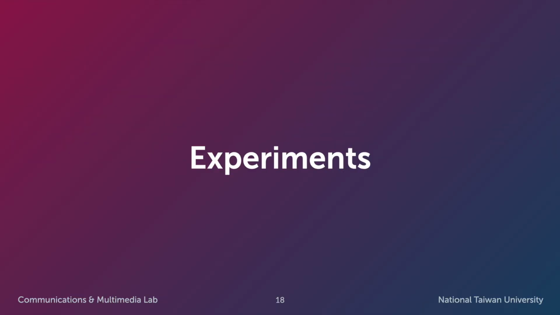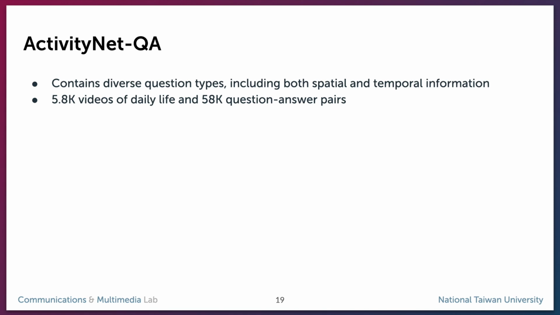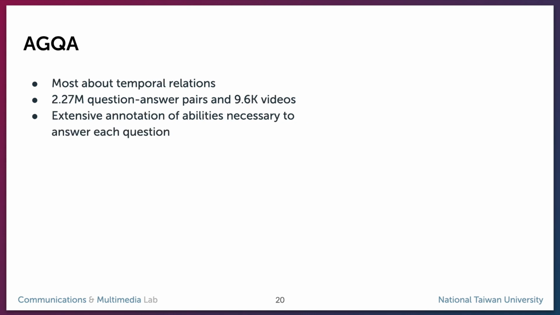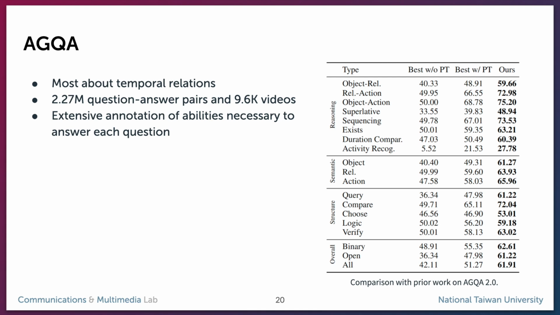We evaluate our modeling design and pre-training objective on two datasets. The first one is a widely used benchmark, ActivityNet QA. It contains diverse question types including both spatial and temporal understanding. We surpass previous work with much less pre-training data. The second benchmark is AGQA. Its questions are mostly about temporal relations and have extensive annotation. We surpass previous work with and without pre-training data.